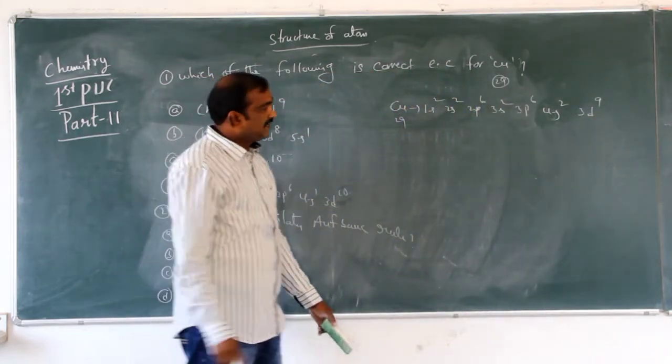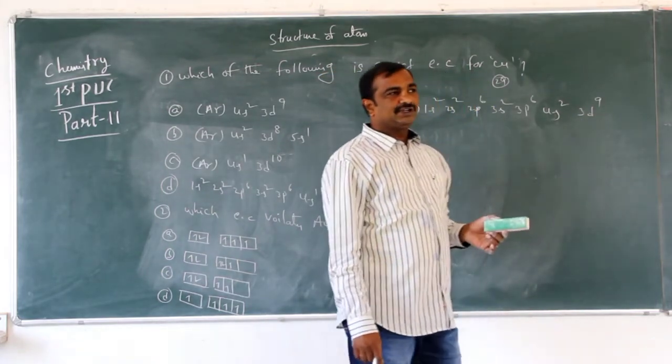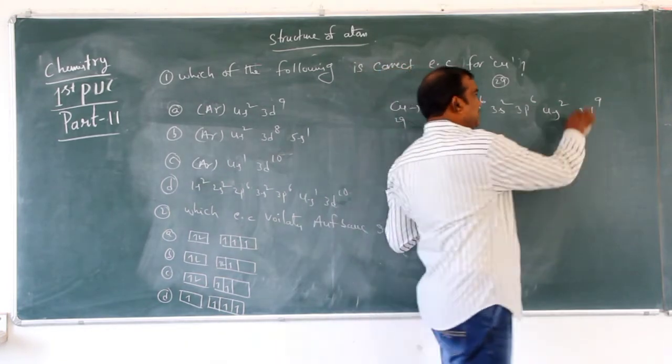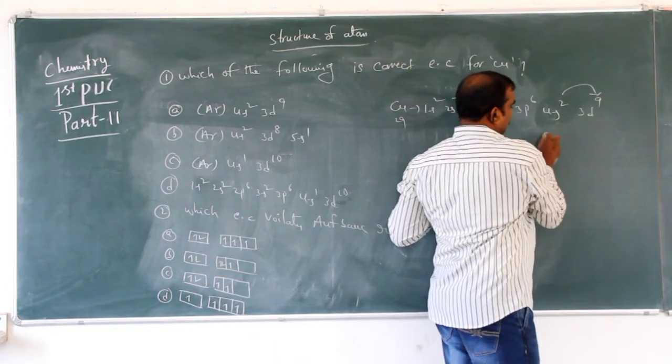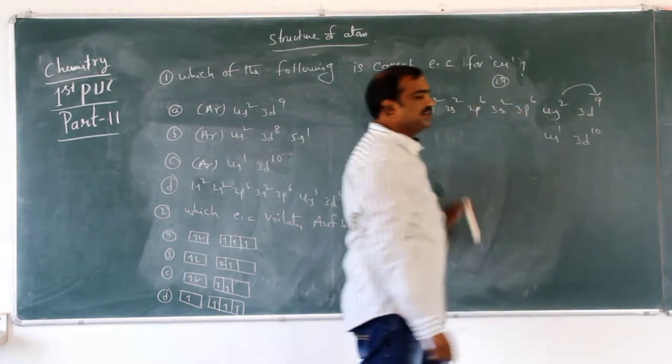But in the d subshell, 10 electrons are more stable. So to get more stability, we take an electron from 4s, and the final electron configuration becomes 4s1 3d10.